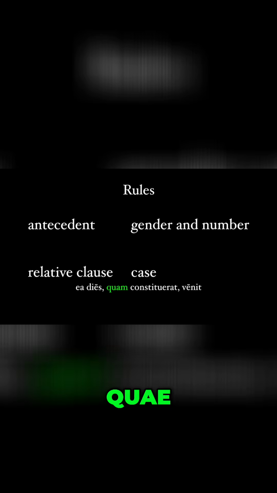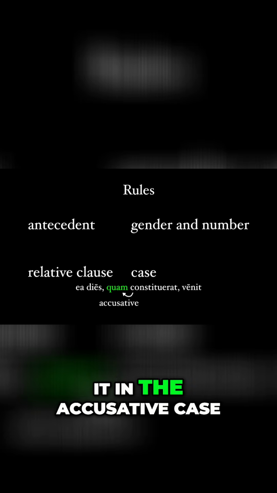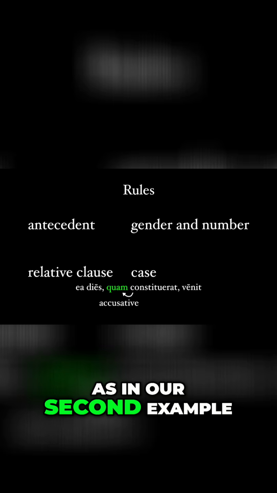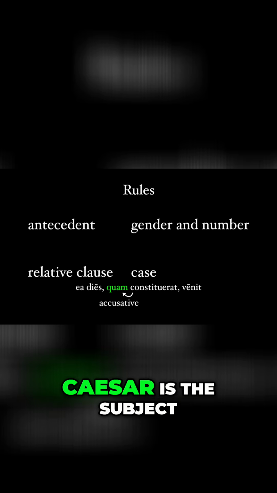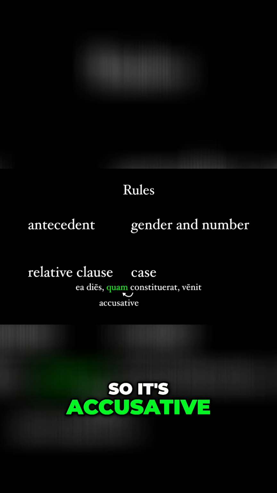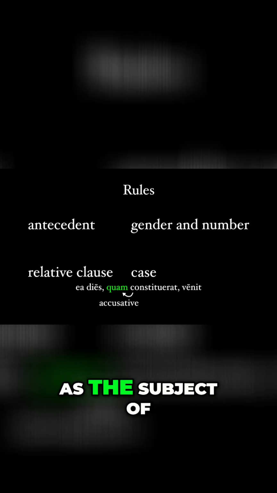And if our qui, quae, quod happens to be the object in the relative clause, then we would put it in the accusative case, as in our second example. The quam is the object of constituerat, Caesar is the subject, so it's accusative, even though its antecedent, ea dies, is nominative, as the subject of venit. Now, if our relative pronoun has two antecedents, then it will take its number and gender just like an adjective.